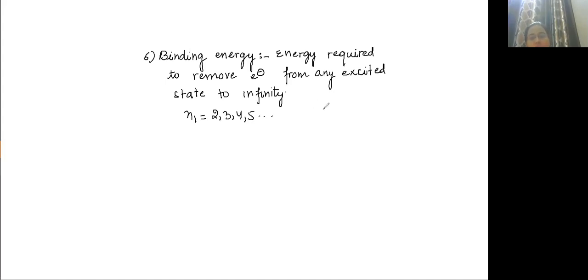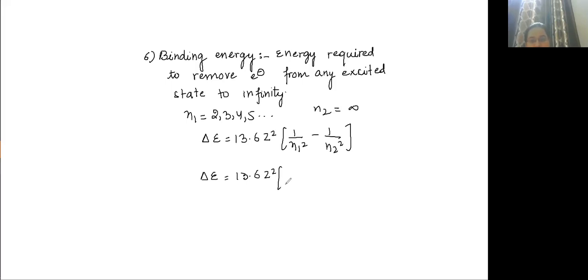And what will be N2 value? N2 value is infinity. So delta E is equal to 13.6 Z square into 1 upon N1 square minus 1 upon N2 square.